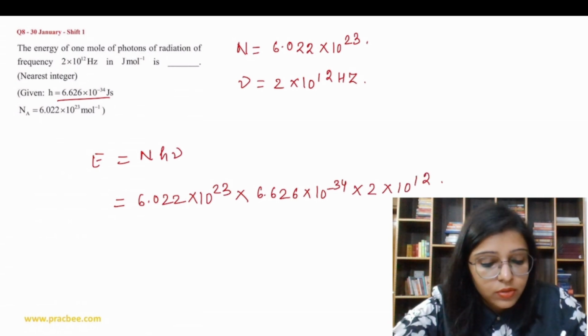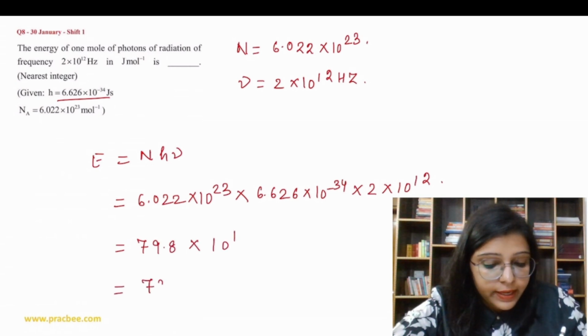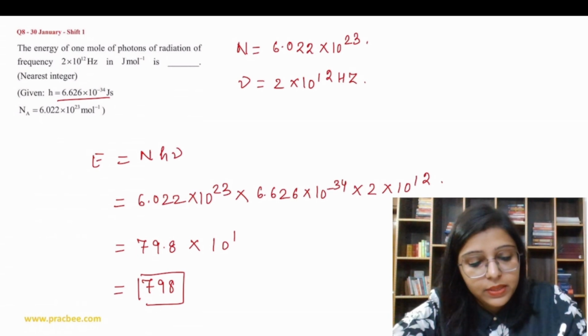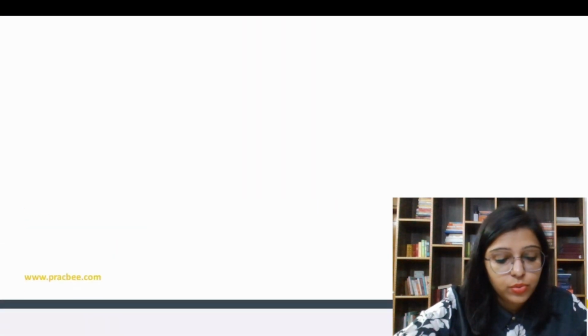When you solve this, you get the answer 79.8 into 10 to the power 1, which you can write as 798. You have to report the nearest integer, so the answer is 798. Okay, let's do the next question.